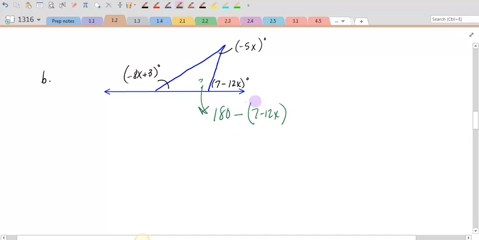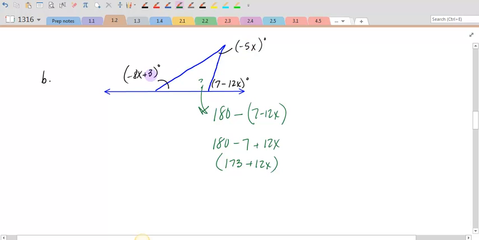I can't solve for x, but I can simplify it to be able to represent it in this angle value right here. So I get 180 minus 7 plus 12x, ending up giving me 173 plus 12x. That's the representation of this third angle here in the triangle.